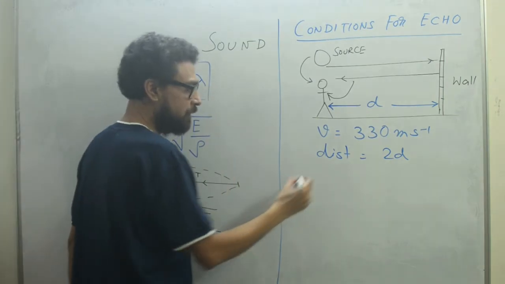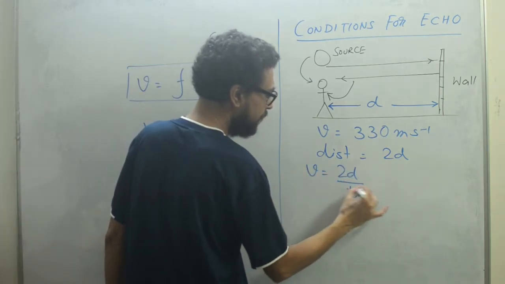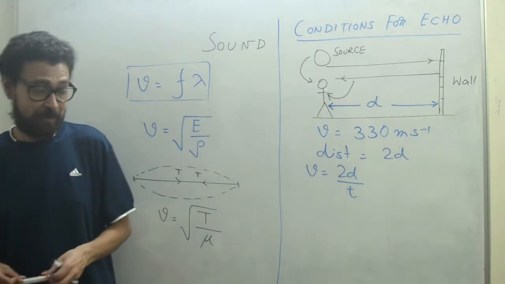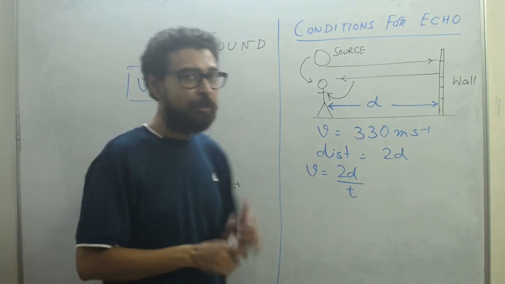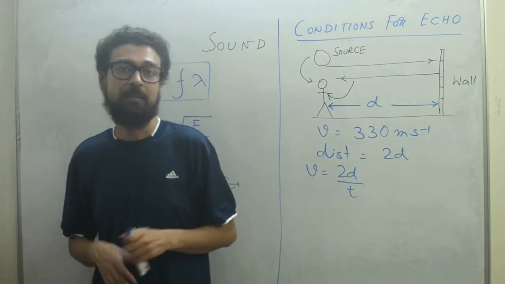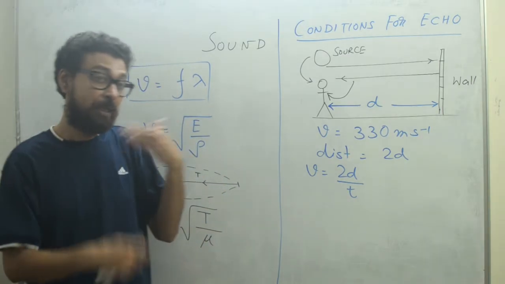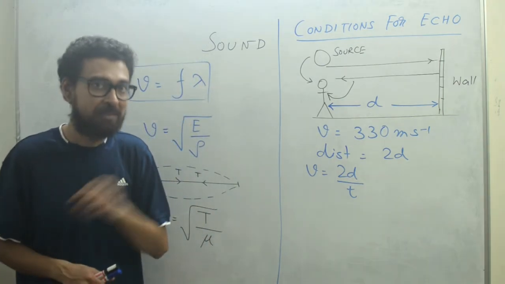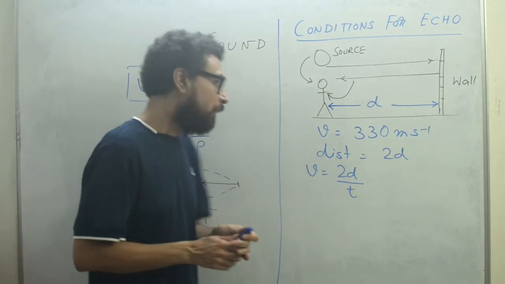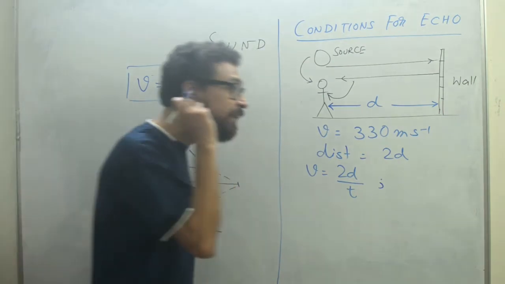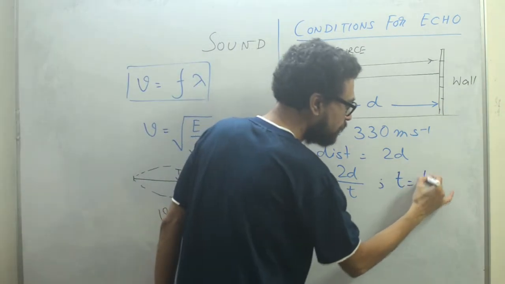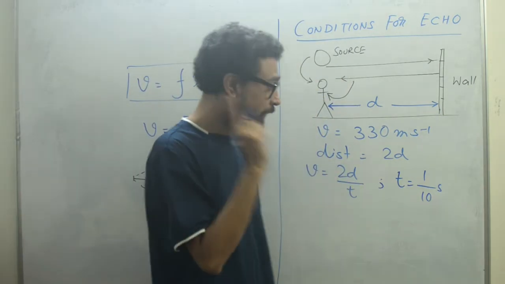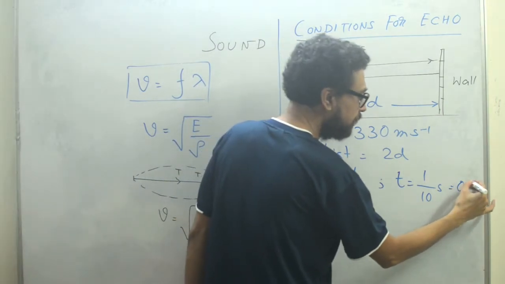What is velocity? Distance by time, so 2d by t. Now what is this time? Here comes a very interesting fact about the human brain. The human brain can recognize a particular sound and process it only if that sound stays for at least 1/10 of a second. That is called the persistence of hearing. So t is 0.1 second, so that the listener will hear the sound and process it.